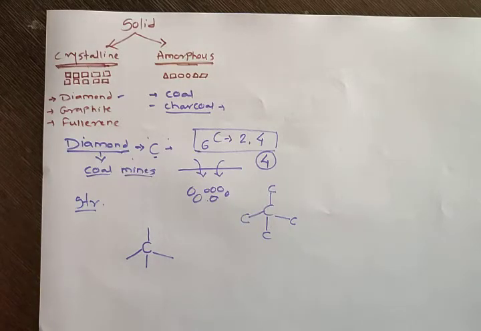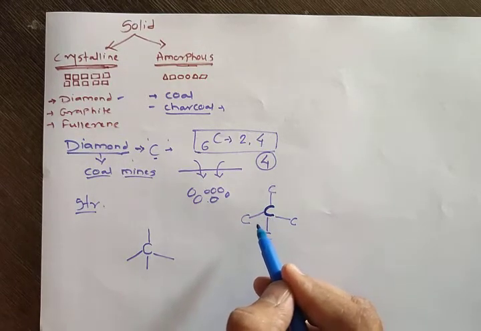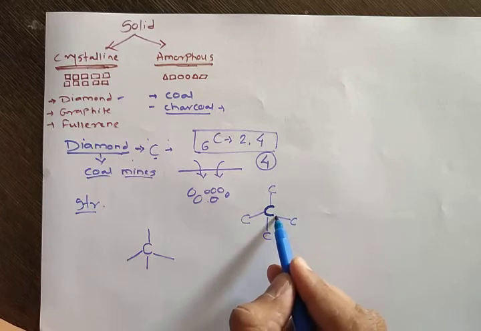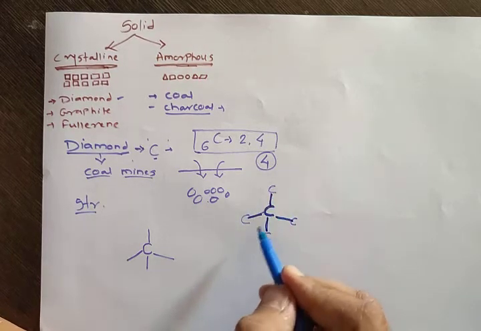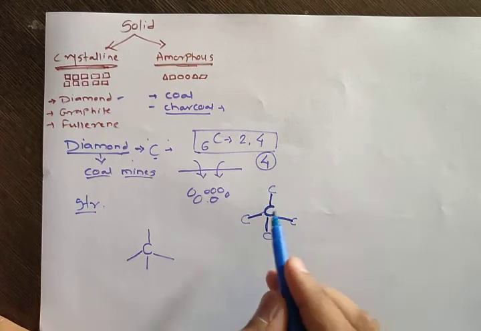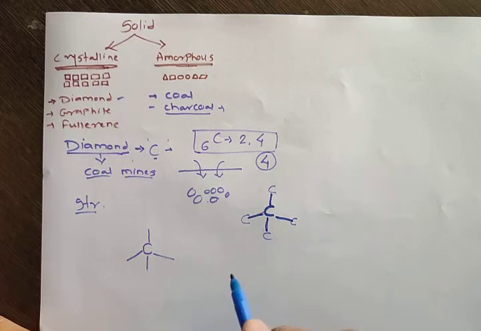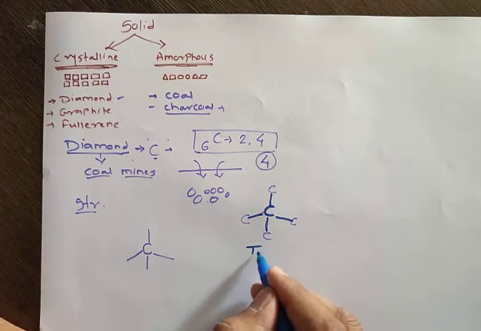Carbon has 4 valency, so this carbon has formed 4 bonds with another 4 carbon, and this line means nothing but a chemical bond, a covalent bond. We already studied this covalent bond. This bond is formed by the sharing of electrons. Now this structure is called a tetrahedron.